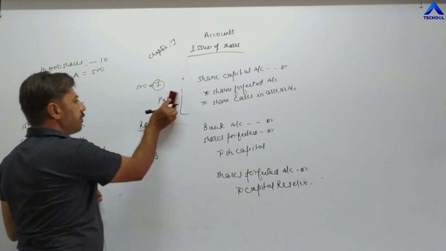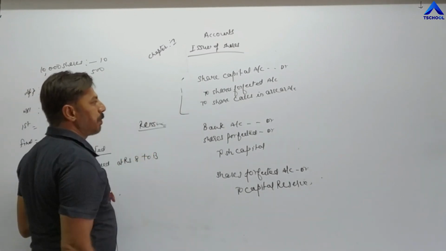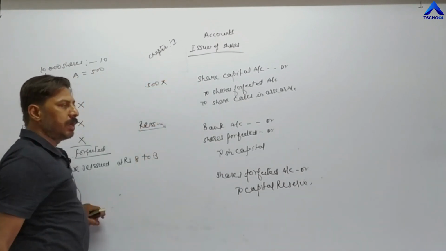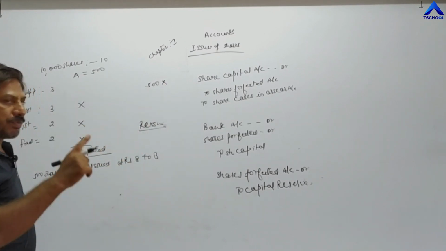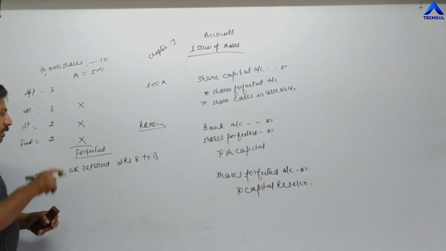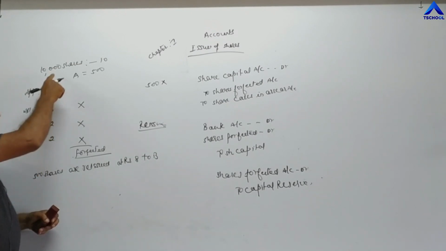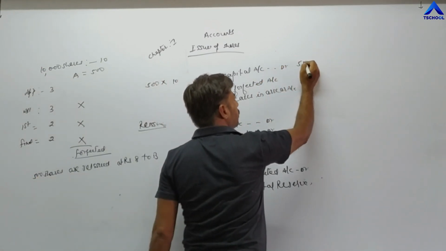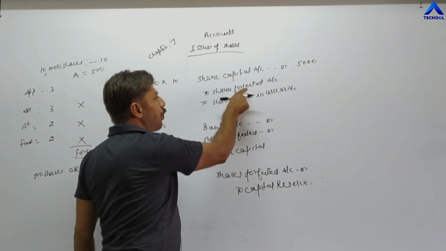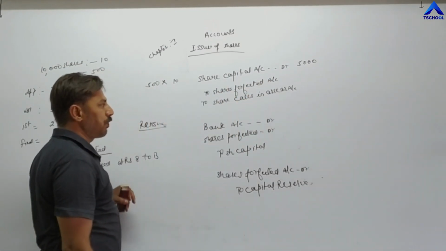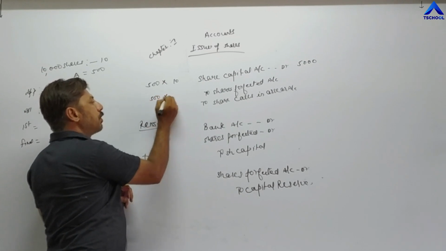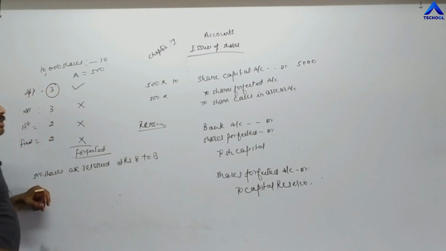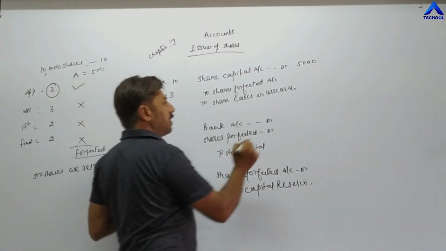Now, how do we pass the entries? In front of share capital, the number of shares which are forfeited, 500, into called up value. Now, the called up value depends on after which installment these shares are forfeited. After final call, it means the company has demanded the full amount of 10. So 500 into 10 becomes 5,000. Now to share forfeited account means paid up value: 500 into how much he has paid. He has paid only the application money, which means 3 rupees. So 500 into 3, 1,500.